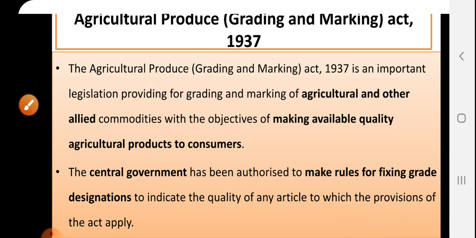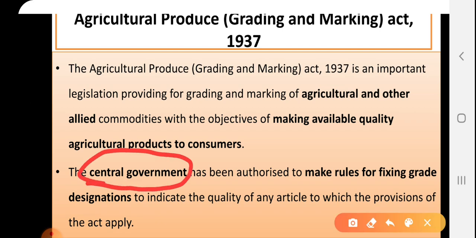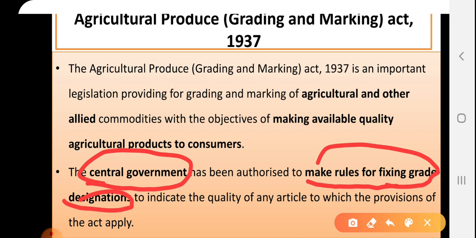Then the central government has been authorized to make rules for fixing grade designations to indicate the quality of any article to which the provisions of the act apply. So the central government has the power to make different rules and to fix various grade designations regarding the articles, meaning any commodities which we are going to consider in this act.